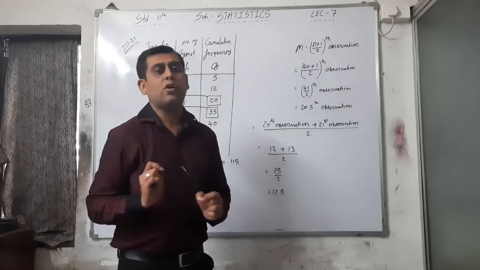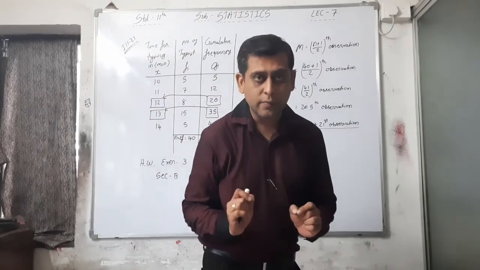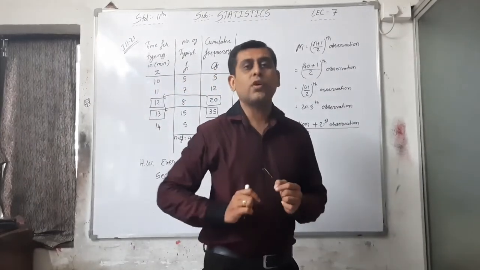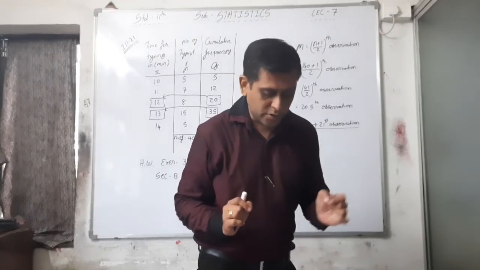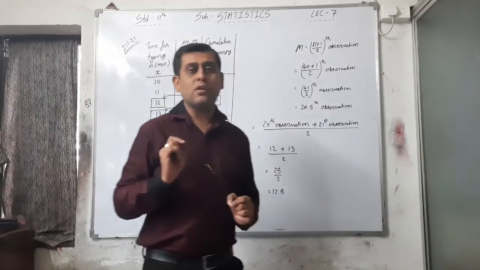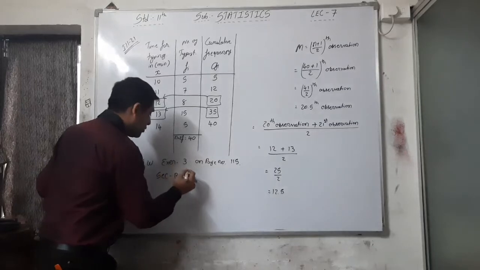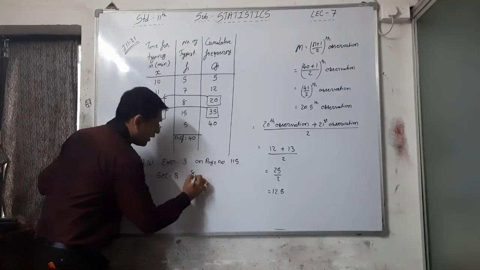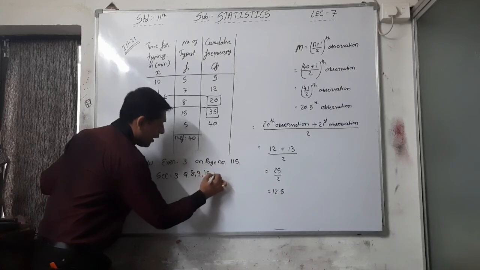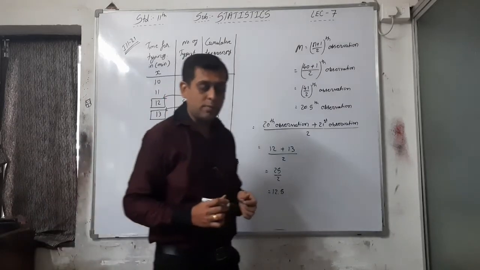It is a mixture of mean and median. Some questions are regarding mean and some regarding median. They are short sums. So your homework is question numbers 8, 9, 10 and 11.